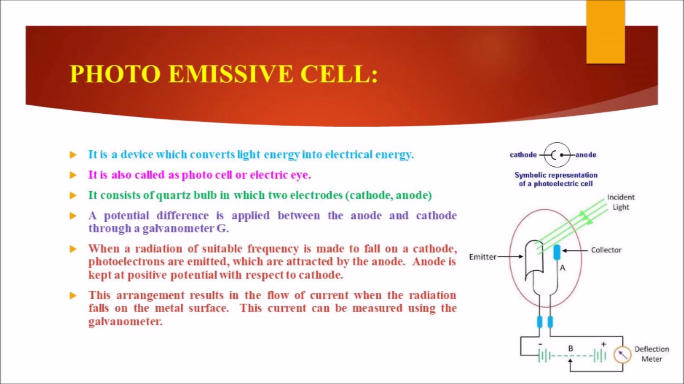When the radiation of suitable frequency is made to fall on a cathode, photoelectrons are emitted, which are attracted by the anode. Anode is kept at positive potential with respect to cathode. This arrangement results in the flow of current when the radiation falls on the metal surface. This current can be measured using the galvanometer.